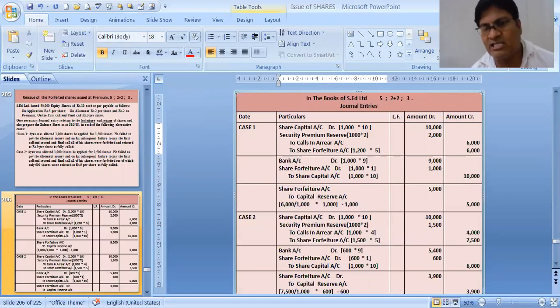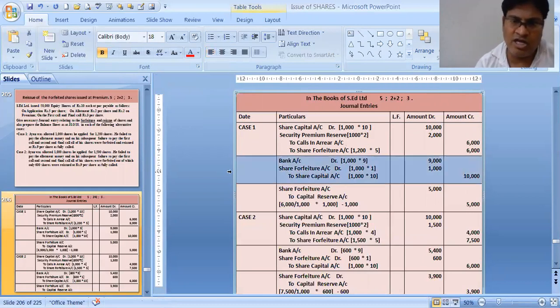Share forfeiture: how much has he paid already? 1,200 into 5 rupees per share at application, he has paid 6,000. Now we are in a position to reissue his shares. So bank account debit, we are reissuing the entire shares at 9 rupees each. Share forfeiture 1,000 and share capital 10,000. This much is the reissue entry. 9 rupees per share received, loss per share is 1 rupee, and share capital is 10,000, which is the called up value.